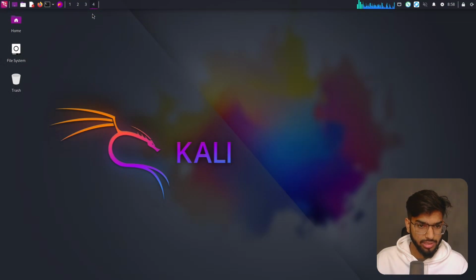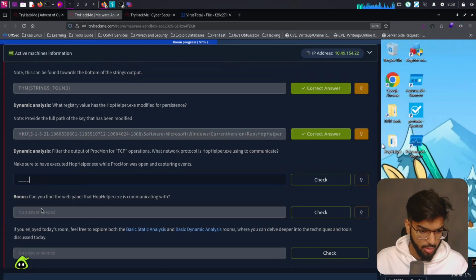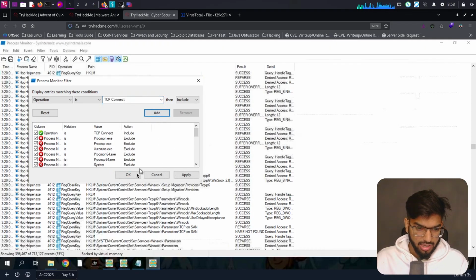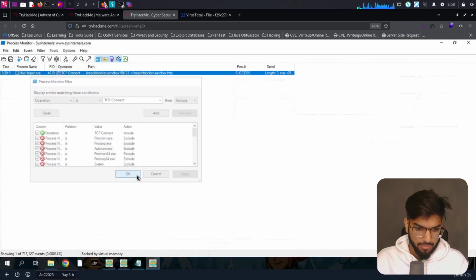What is the question here? Let's go to this window. What is the output of Procmon for operation? What network protocol is this using to communicate? So communicating means it's trying to accept or connect itself. So we can use that. Click on add, click on apply. Okay.